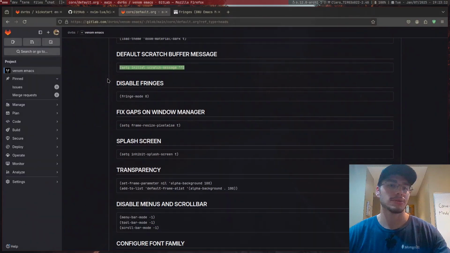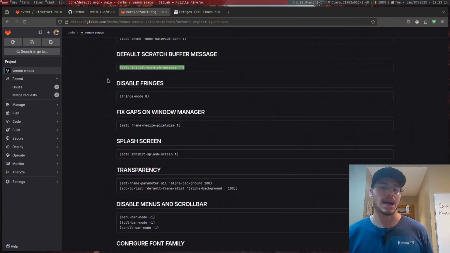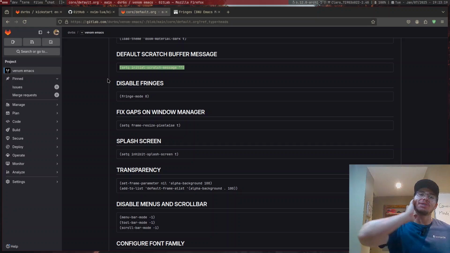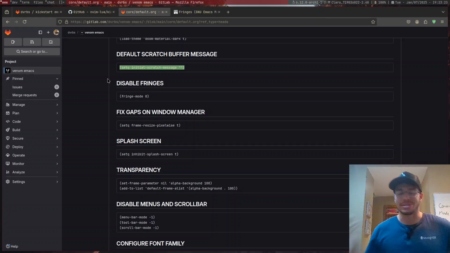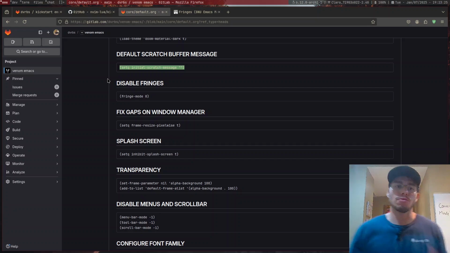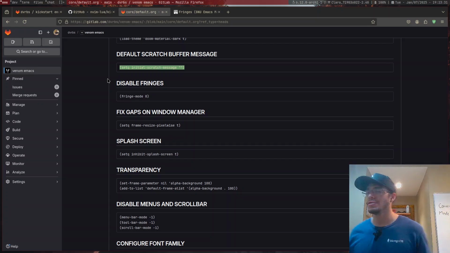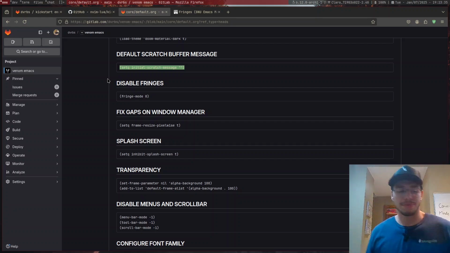Okay, next we need to do is probably fix gaps on the window manager. Okay, this is going to be an interesting one. I do not know if this error or this mistake or whatever it is still exists, so I'm just going to not do it. Previously, I would probably say like 10 years ago, not even 10 years, like last year, I was fixated a bit with DWM.